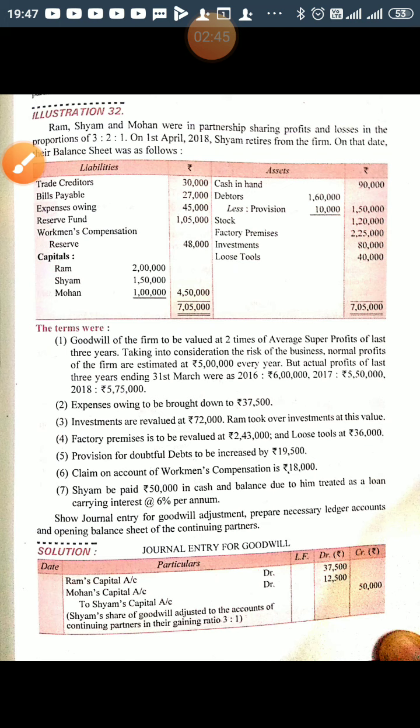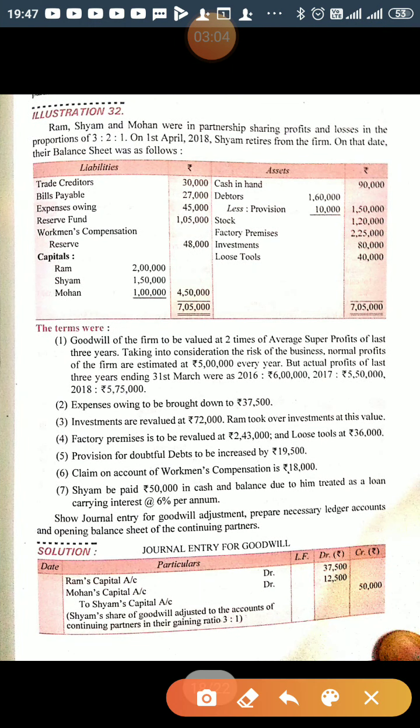In this question, nothing is mentioned about their new profit sharing ratio. So Ram and Mohan will share in future in the ratio of 3 is to 1, and their gaining ratio will be the old ratio, that is 3 is to 1. So Ram and Mohan will compensate Shyam in the ratio of gaining ratio, that is 3 is to 1.